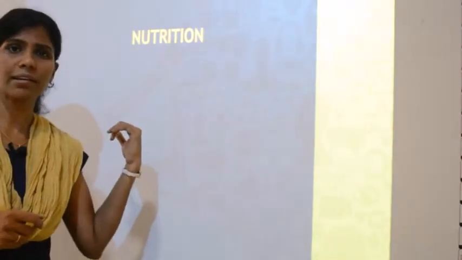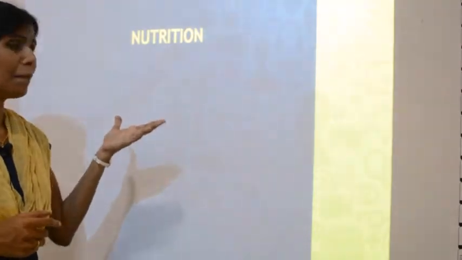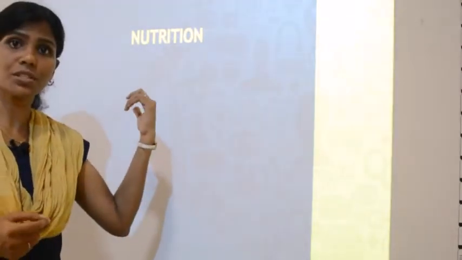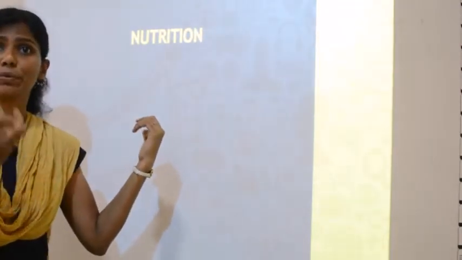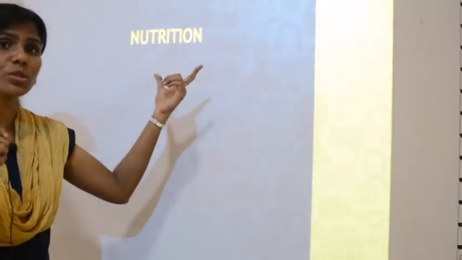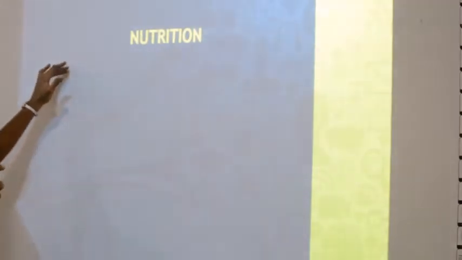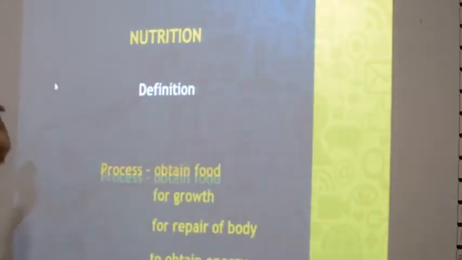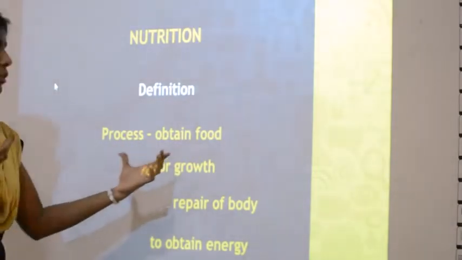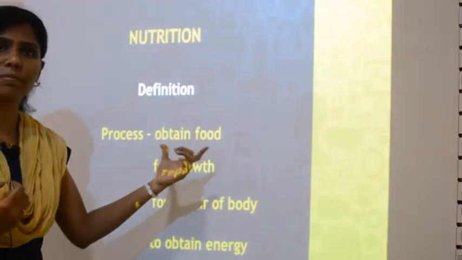Okay, so there is one more term called nutrition. What we learnt already is a word called nutrients, right? This is a process. What are nutrients? Nutrients are substances, food substances we have studied, but nutrition is a term used to refer to a process to obtain food. So the definition for nutrition is a process to obtain food. What is nutrition? A process to obtain food.